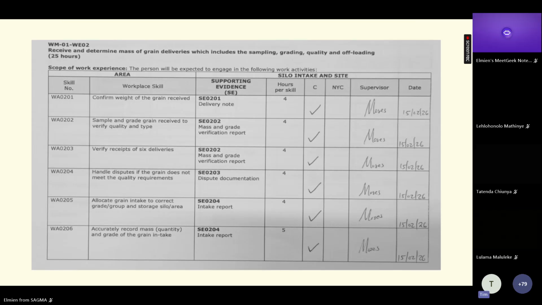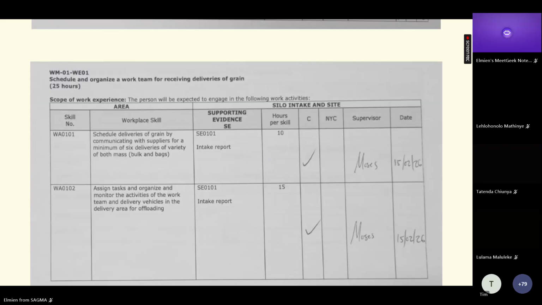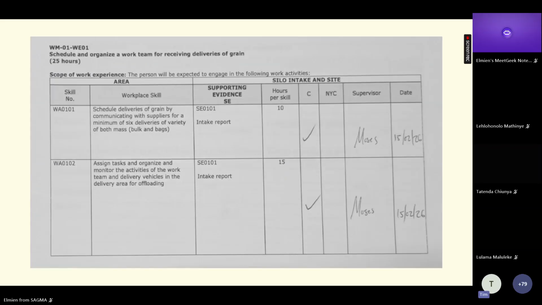So once you have done a task and you have ticked yourself competent, and your supervisor has found you competent, he signs and he will put the date there. So every time you do a task and you are competent, you get ticked, you get signed by the supervisor, and the date will be put in. Thank you. There are more pages that look like that. So as I say, there are a lot of pages that need to be filled in. So each one competent, signed by the supervisor, and you will put in the date.